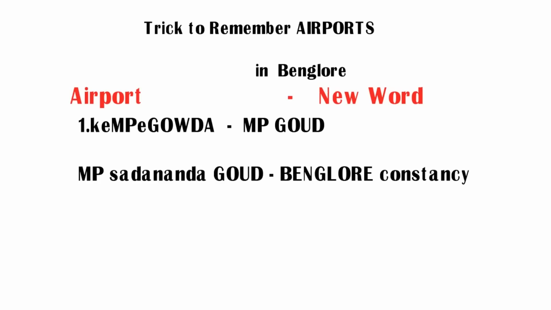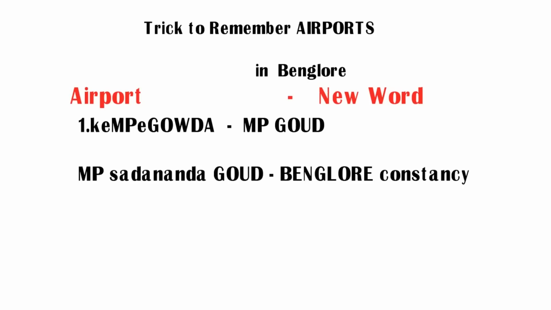And he is from Bangalore constituency. Friends, try to remember Sadananda Goud and his constituency Bangalore. So indirectly you can remember two questions. One is the central minister name and his constituency. The other is the name of the airport, Kemp Gowda. It is in Bangalore. So friends, try to remember MP Sadananda Goud, his constituency Bangalore.